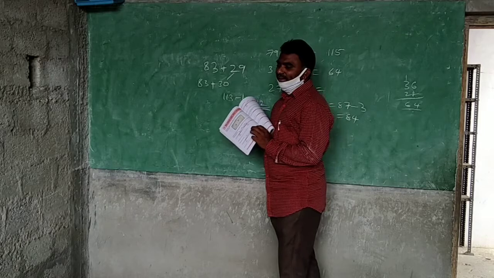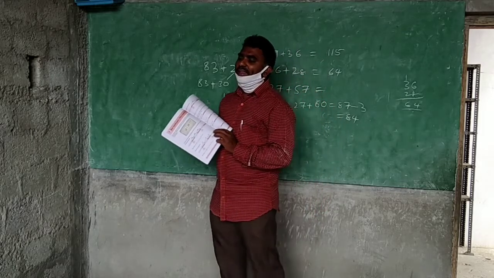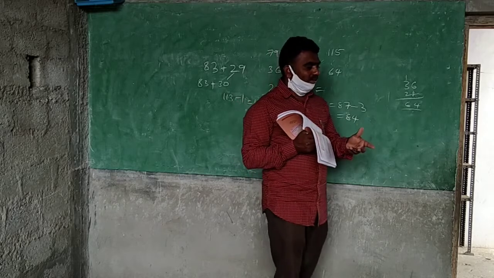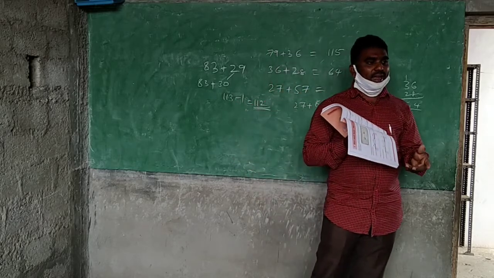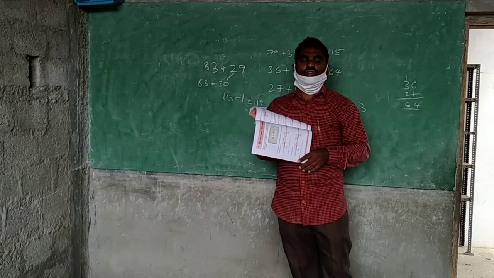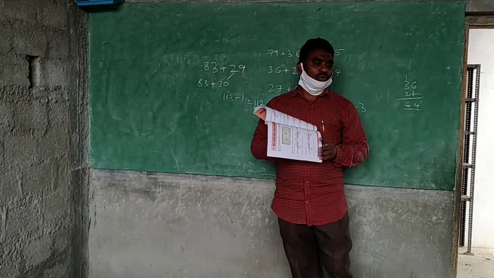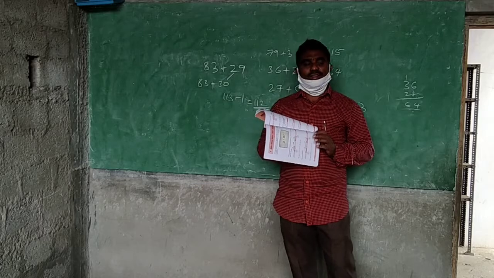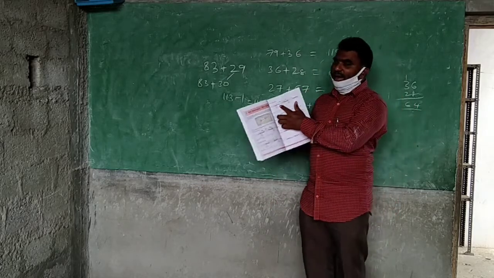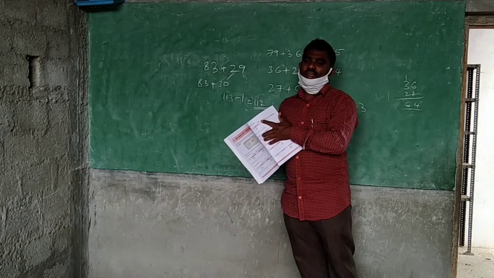Again he added 10, 32. Again added 8, 40. Anyhow you do, that is your capacity. You will say, sir, I will add like this: 20 and 8. First 20 I will add. 12 and 20, 32, and then 8. 32 and 8, 40. See here, here he has added like this: 10, 20 first, then 8.